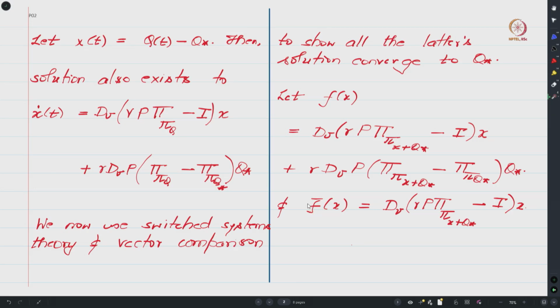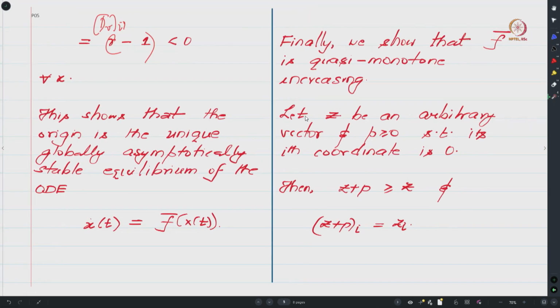Furthermore, we require that this f bar be quasi monotone increasing, and if we show that, then one can eventually claim that the solution trajectories of the ODE where the driving function is f is upper bounded by the solution trajectories of the ODE which is governed by the driving function f bar, right. And we know that all solution trajectories of f bar go to the origin, using which we can say something about the solution trajectories of the ODE which is governed by f, right. So let us try to show that.